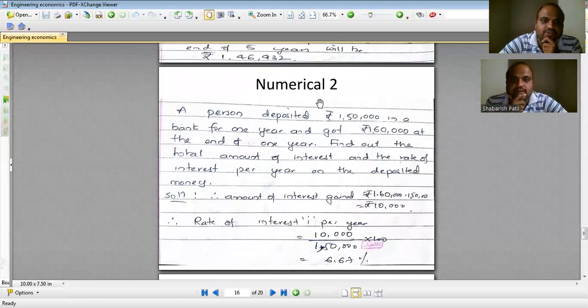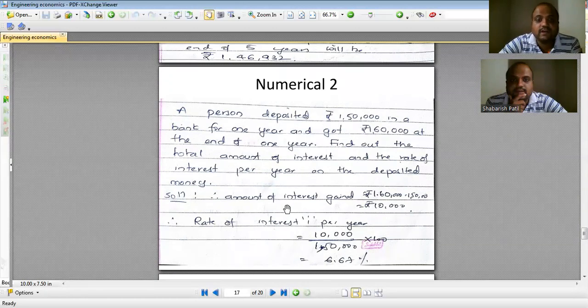Next, let's go for numerical 2. A person deposited rupees 1,50,000 in the bank for 1 year and got rupees 1,60,000 at the end of 1 year. Find out the total amount of interest and the rate of interest per year on the deposited money.